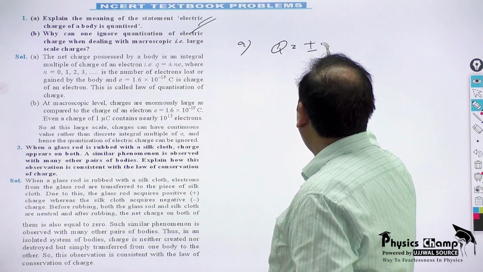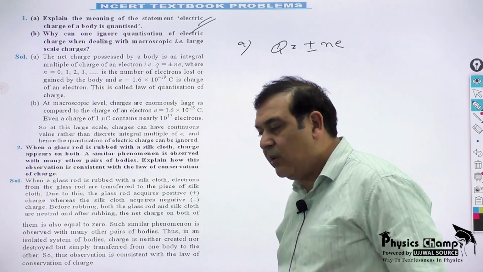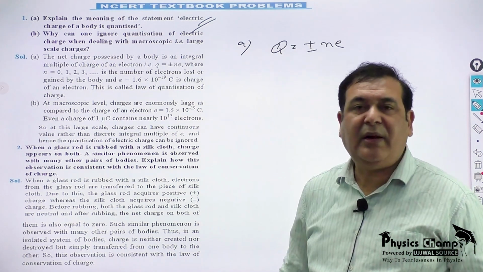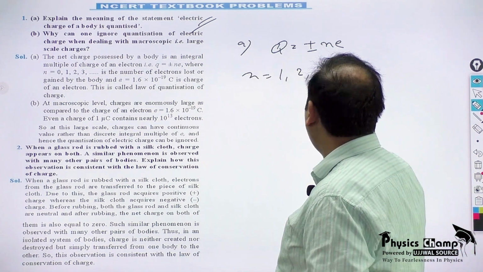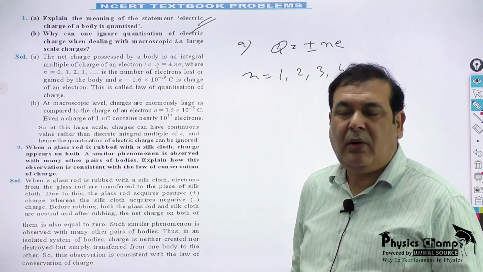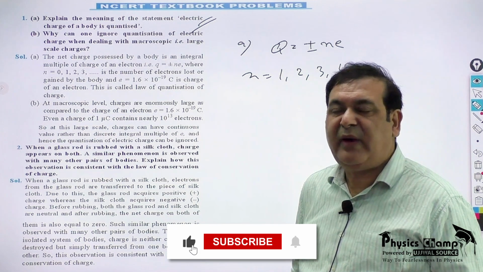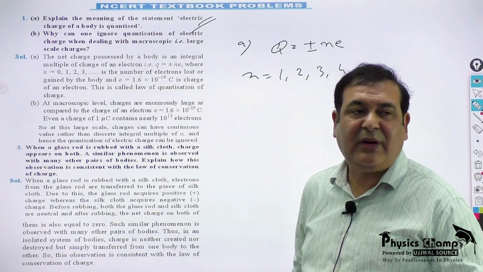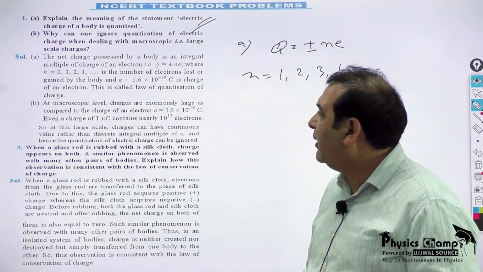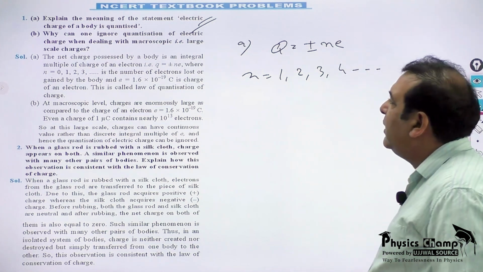Either one electron will shift or two electrons will shift or n number of electrons will shift, but the value of n will always be an integer multiple of e, never a fractional value. So there is never a fraction of an electron that is shifted, and that's why the charge is quantized.